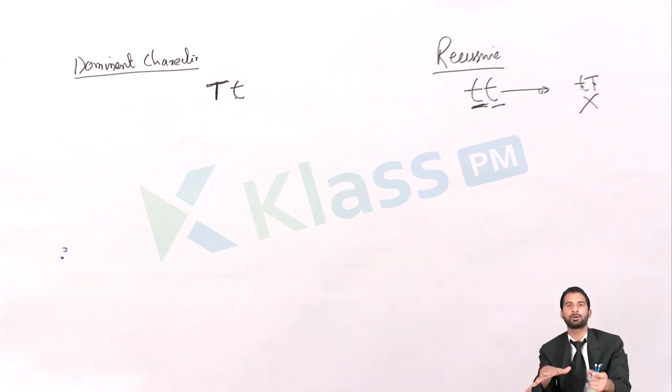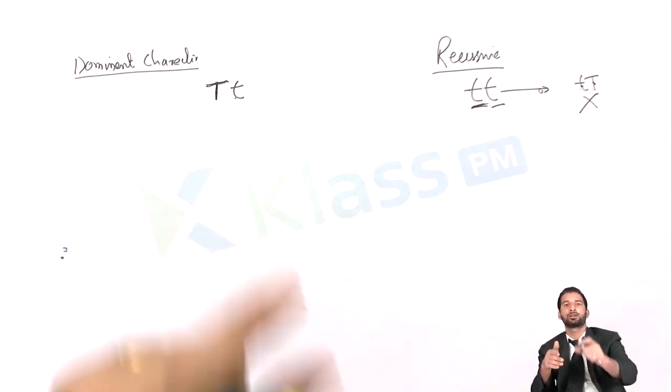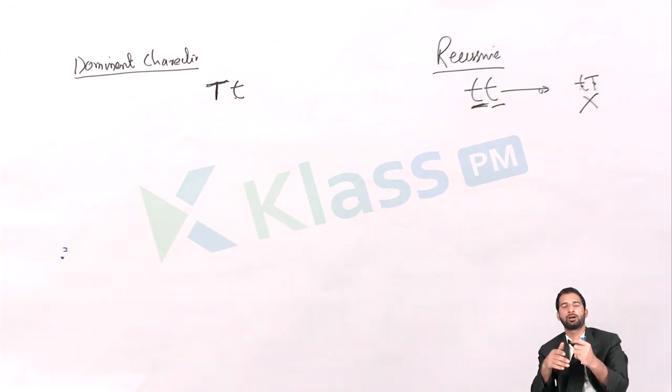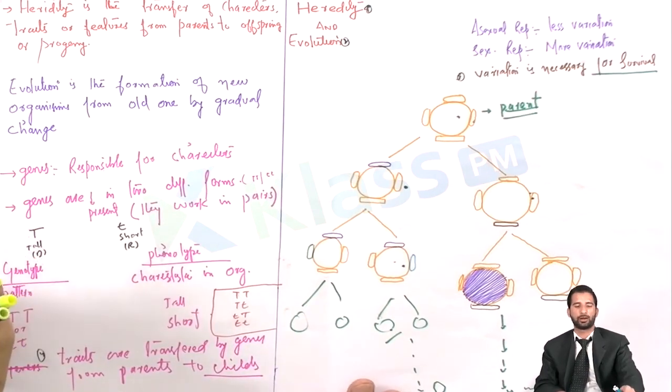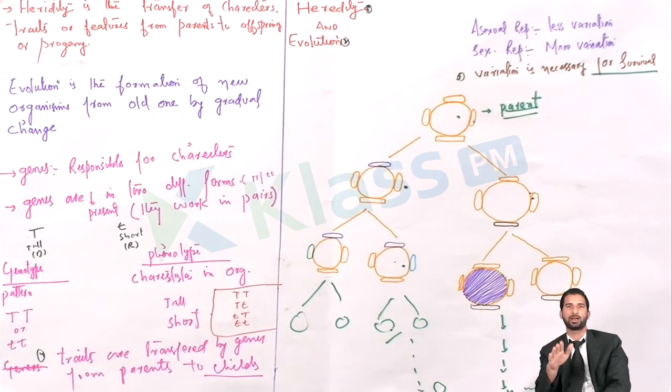Remember, this concept can be applied when you read Mendel's first law, also called the law of dominance. It means that in the dominance law, whenever they are in the heterozygous condition, the character of tallness always cancels the character of dwarfness, and the character of tallness is always expressed. Genes are responsible for characters, and genes work in pairs. I have already explained that genes work in pairs, and a gene pair may be homozygous, or it may be heterozygous.